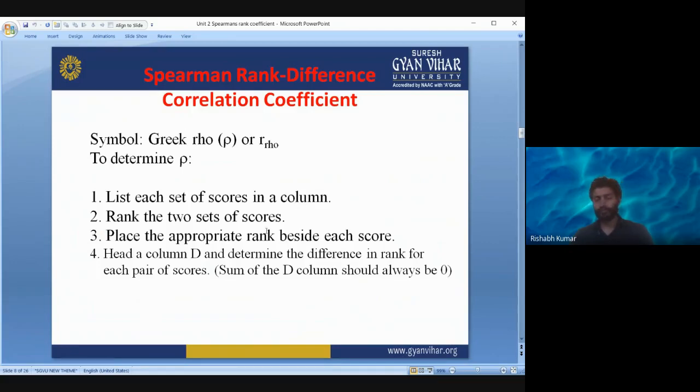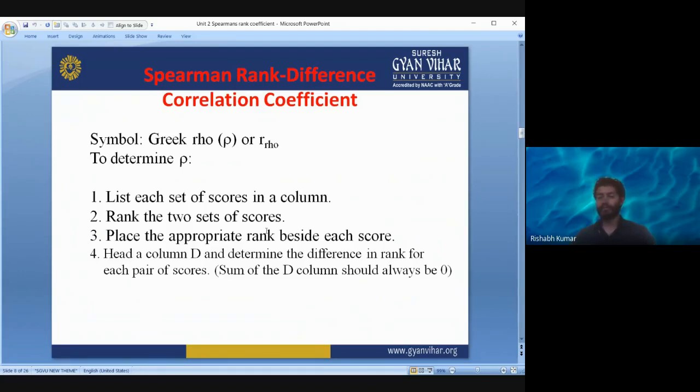rank the two sets of scores. Why two sets of scores? Because I have already told you that when we are talking about correlation, there will be two or more variables, right? Correlation means the relation of X with Y, so there should be a minimum of two variables. When we are talking about two variables, you will have two columns. When you are talking about three variables, you will have three columns, but there will be more than one variable in case of correlation. Okay, so rank the two sets of scores.